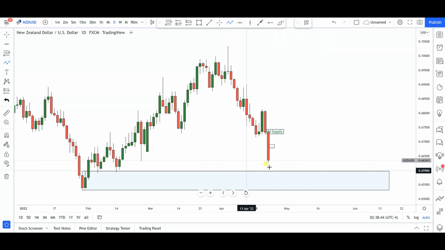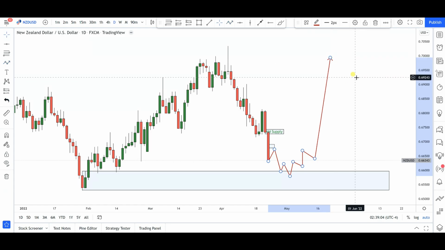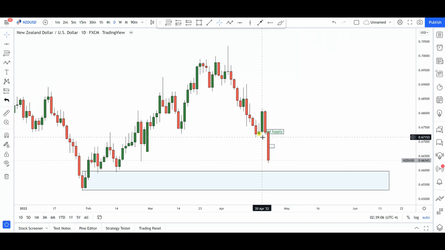All right, so that's why I've mapped out this particular bullish origin on the daily, and maybe another push to the downside, maybe deep into this area, or maybe towards the 6600 level, and then from here, anywhere right around here, if we get that early reversal, I'll be looking for an opportunity to go long in this particular currency pair for a very significant push to the upside. All right, that's kind of my plan in New Zealand dollar, US dollar as we go into next week.